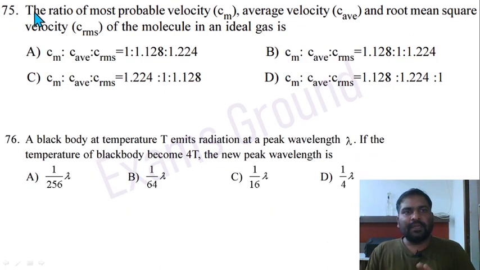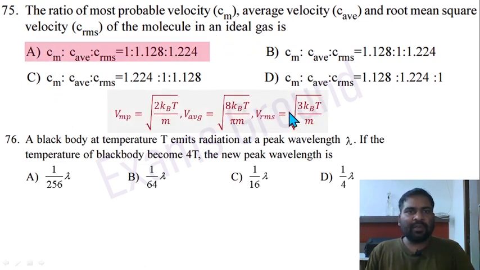Question 75. The ratio of most probable velocity Cm, average velocity C average, and root mean square velocity C RMS of the molecules in an ideal gas is. So this is the formula. Convert it into decimal form, then you will get that option A is correct here.